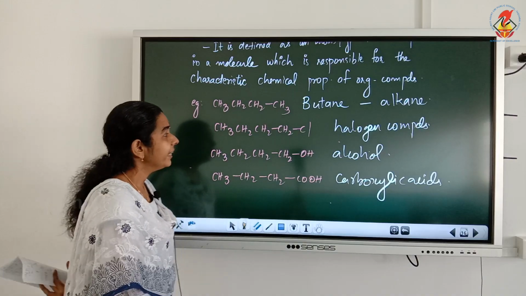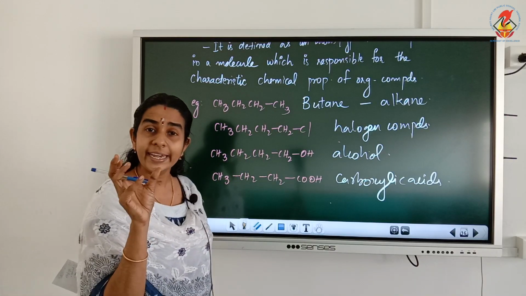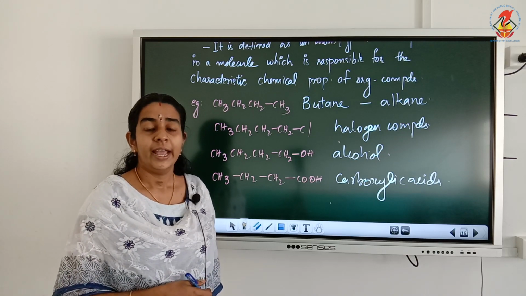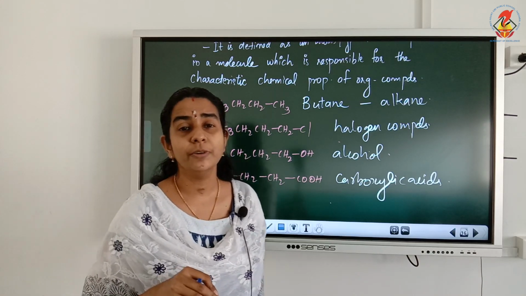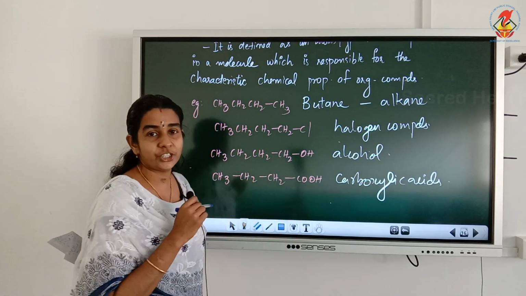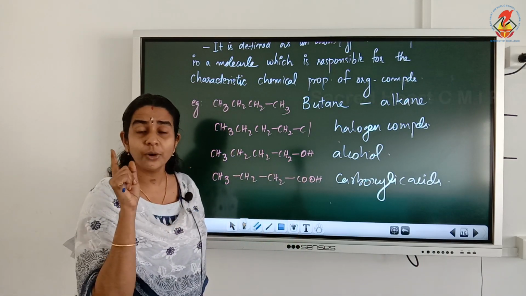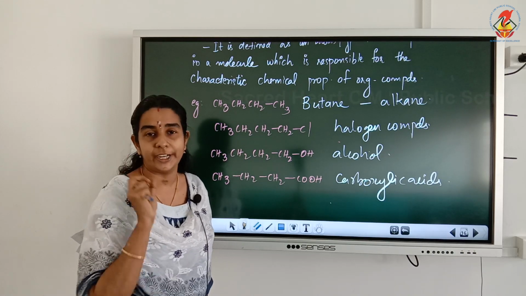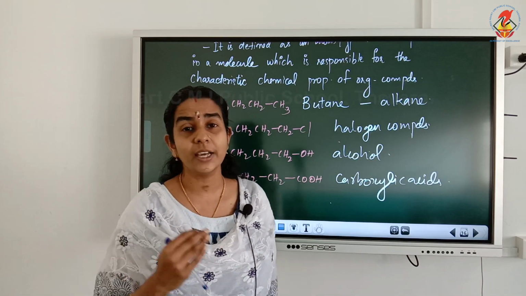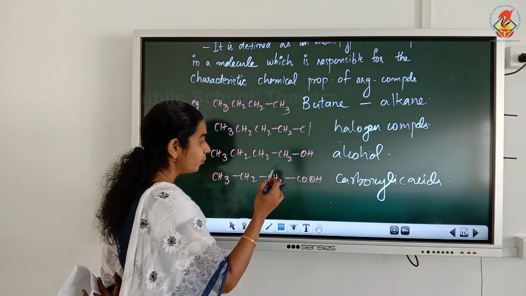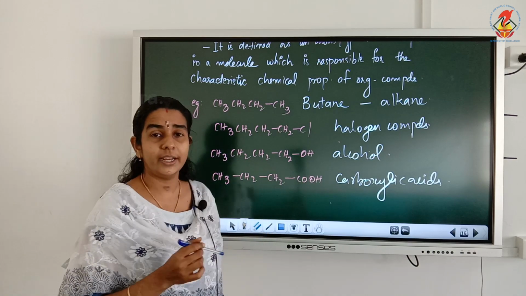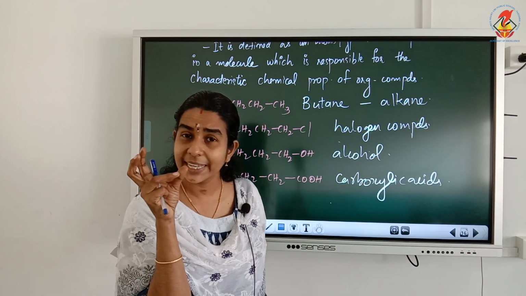In the case of halogen, there is only an atom, either fluorine or chlorine or bromine or iodine, and only that atom is responsible for the entire property of the compound. But in the case of alcohol, OH is the alcohol functional group. So it is not a single atom, it is a group of atoms, oxygen and hydrogen. Carboxylic acid, COOH, is the carboxylic acid functional group. So one carbon, two oxygen and one hydrogen actually form one carboxylic acid group.